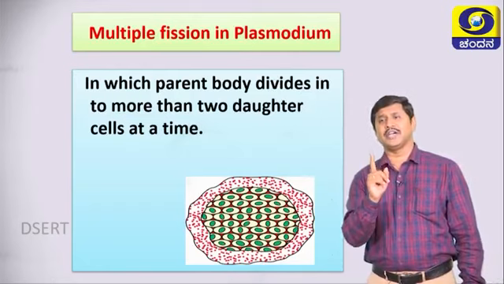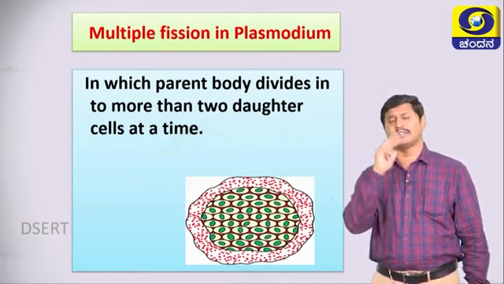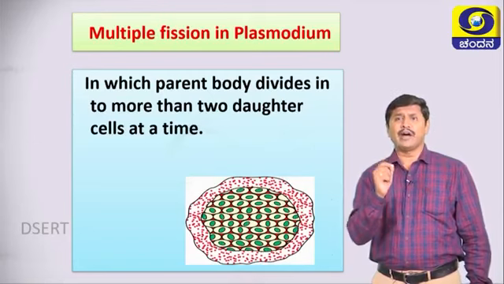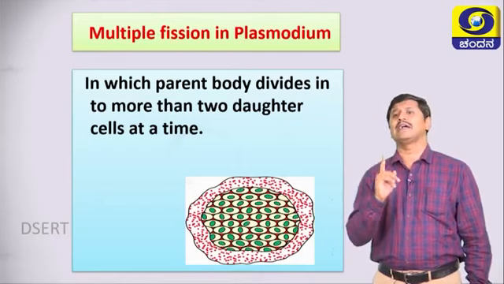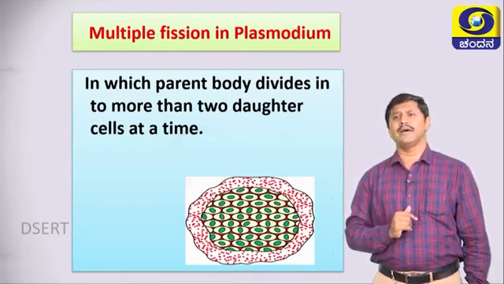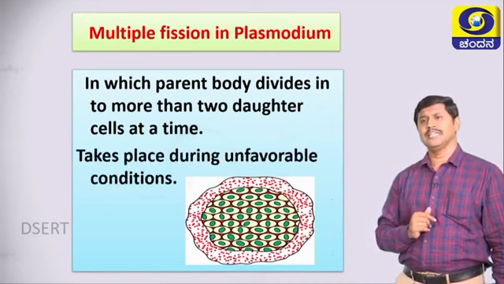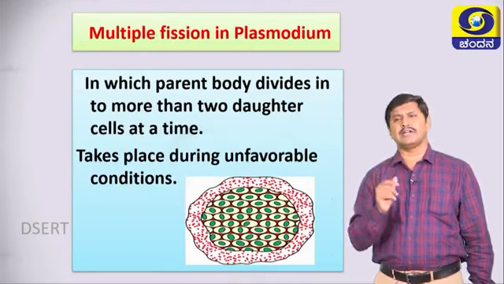But in binary fission, the parent body divides into only two individuals or two daughter cells. But in multiple fission, the parent body divides into more than two daughter cells at a time. It occurs in plasmodium, especially during unfavorable conditions.